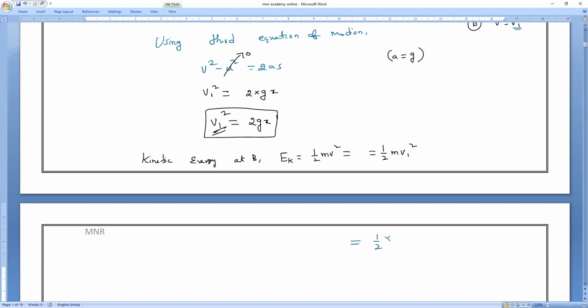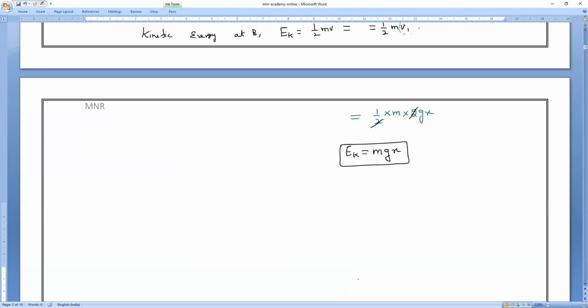So half into M into, in place of V1 square, I can write 2gx. Do you understand, everybody? So 2 will get cancelled. Kinetic energy at this point equals mgx.